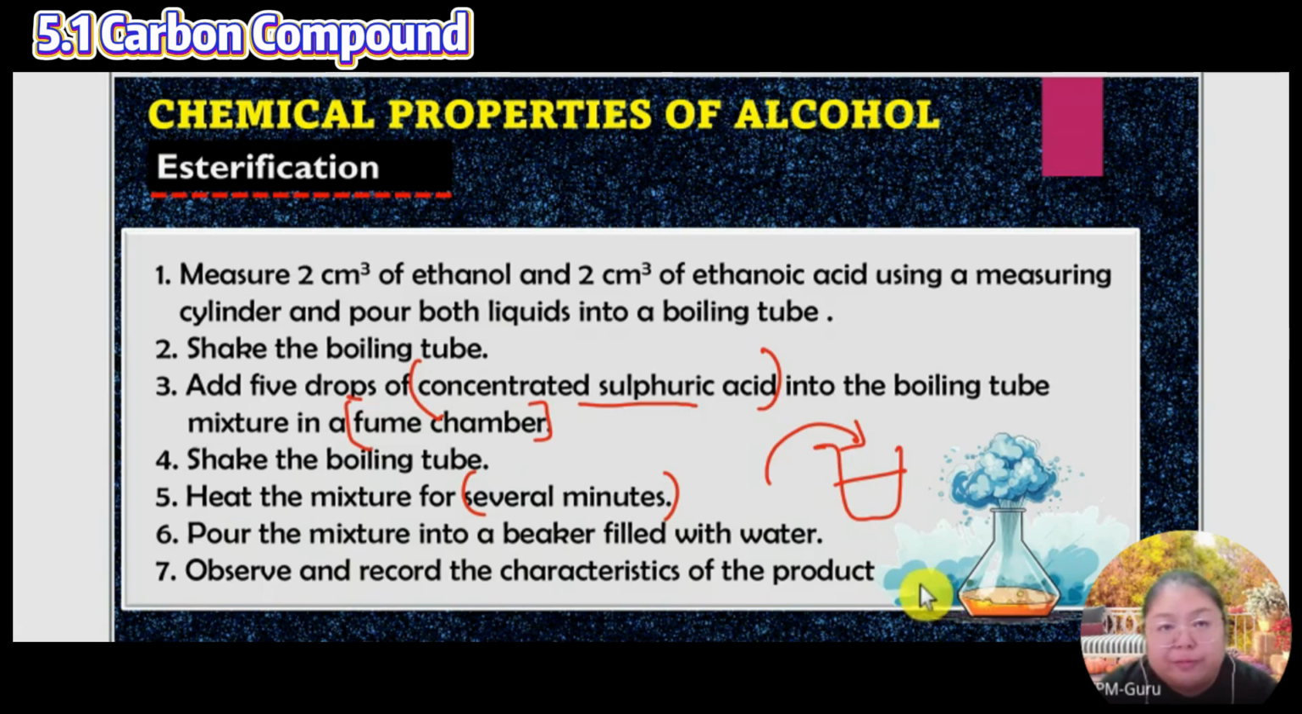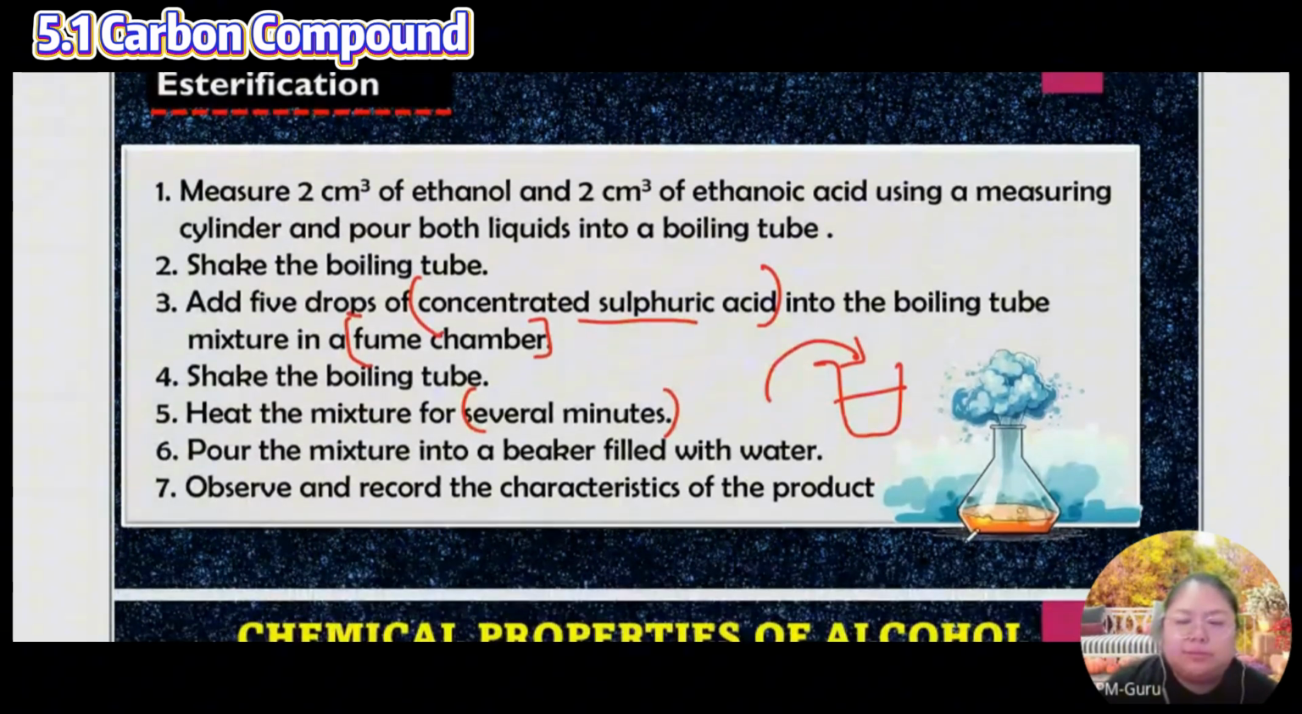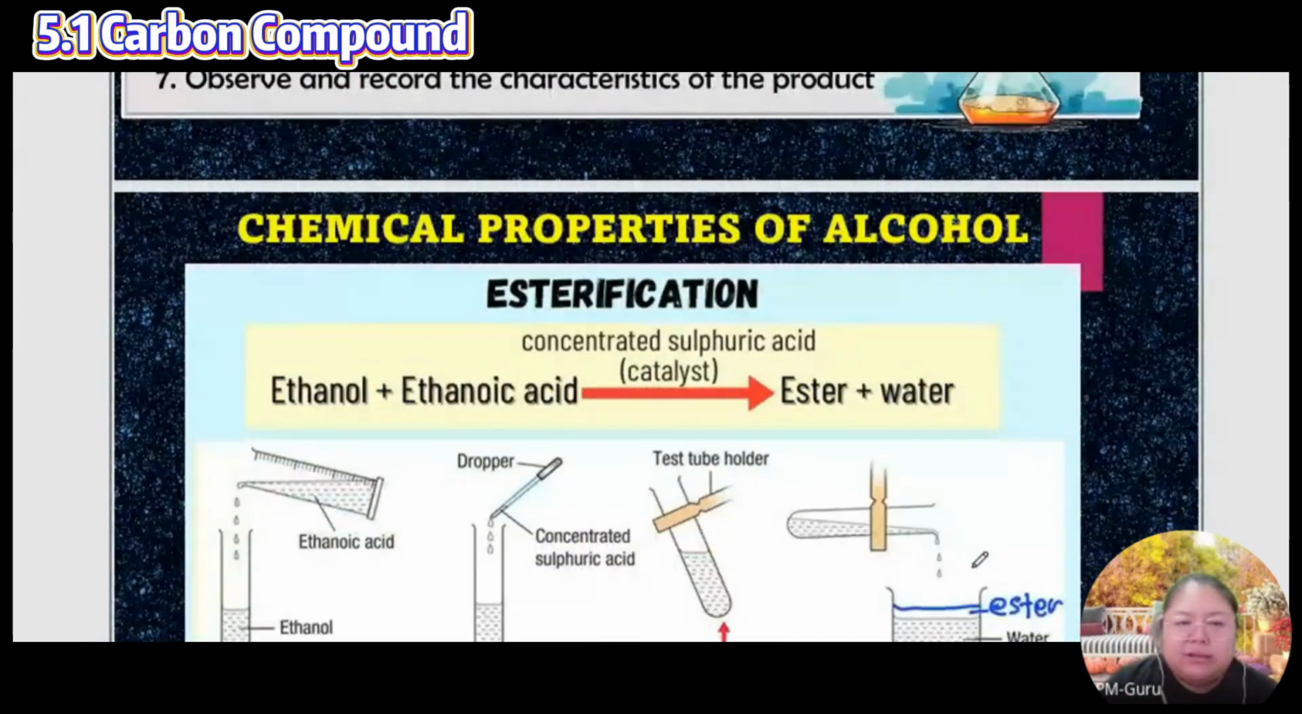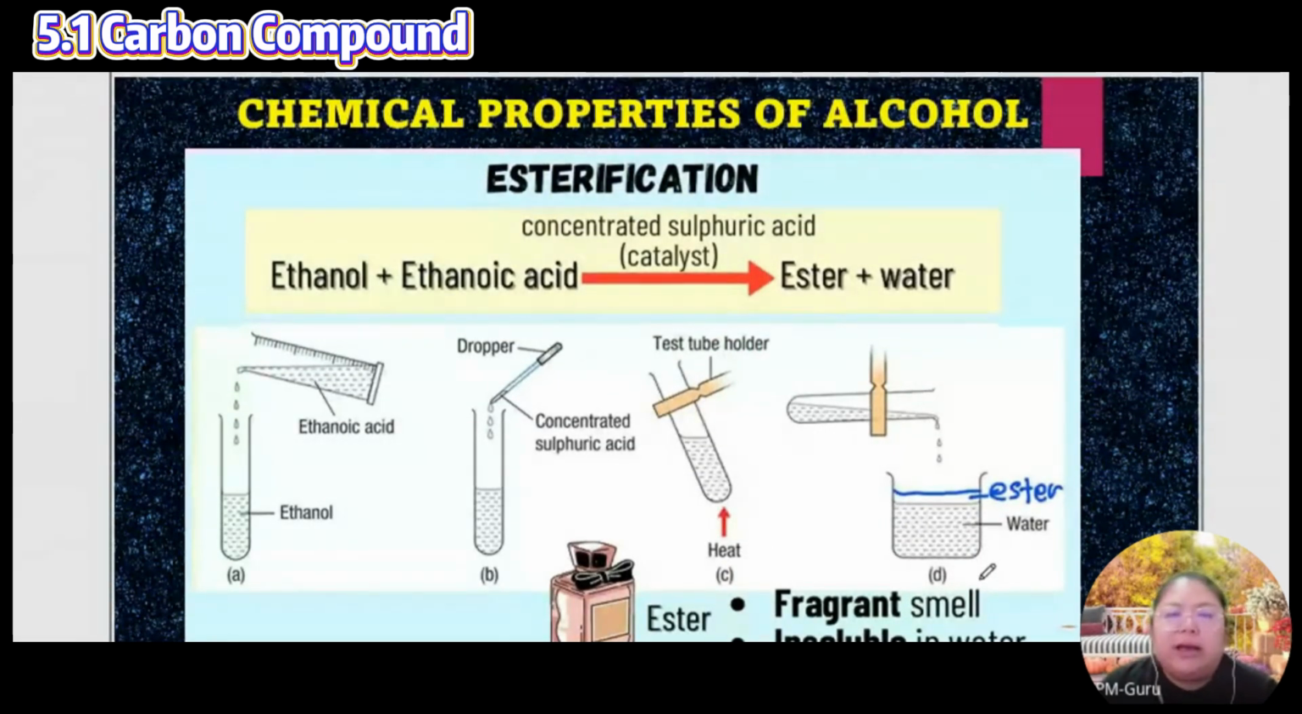So normally the perfume you cannot mix together with the water. It's just like oil on the surface. So you can see this one. Okay, esterification: ethanol plus ethanoic acid. When they do the process, you need to add concentrated sulfuric acid as the catalyst. Make it much faster for the process to happen. Plus ester and water are produced.